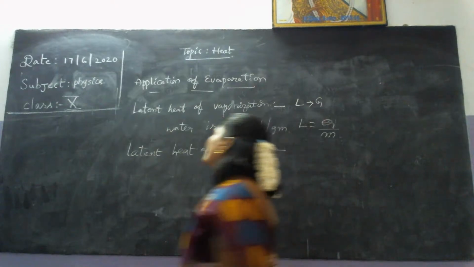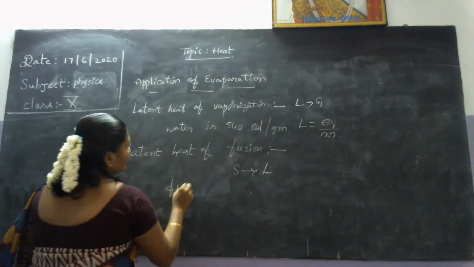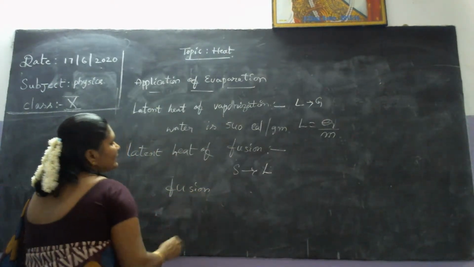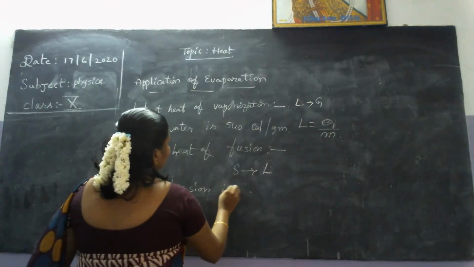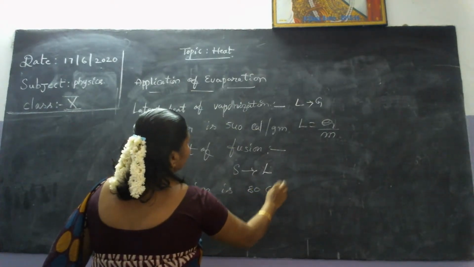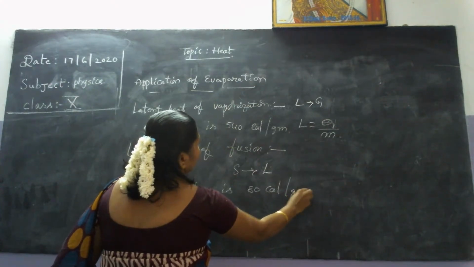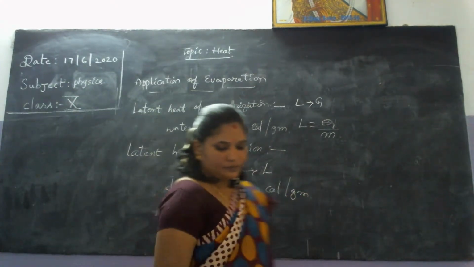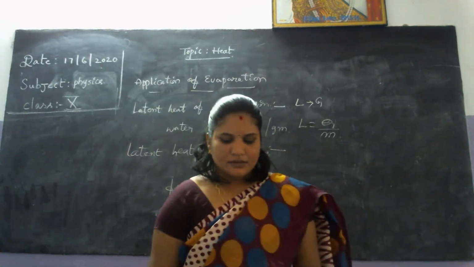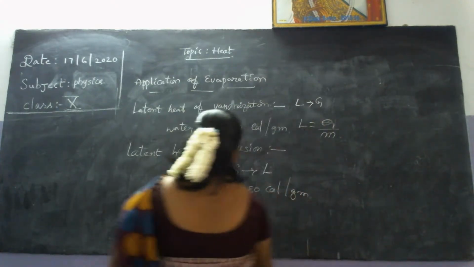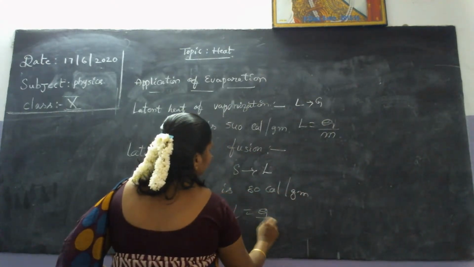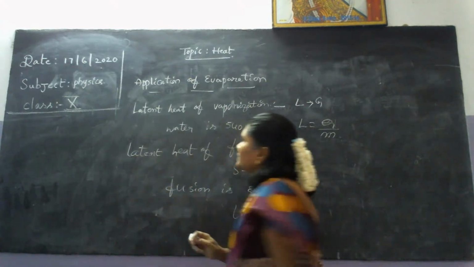So the latent heat of fusion is 80 calories per gram. See here, this is also L equals Q by M, the same formula for both.